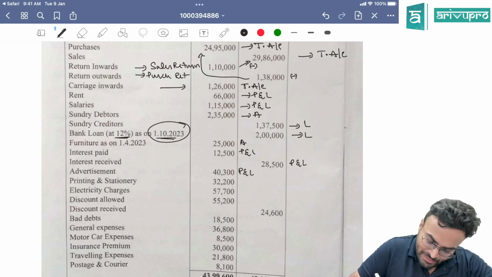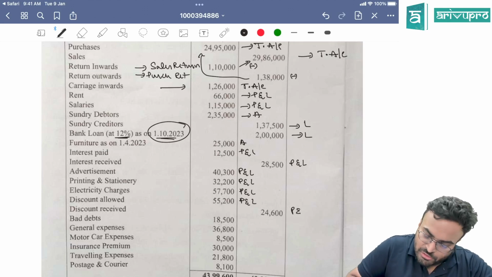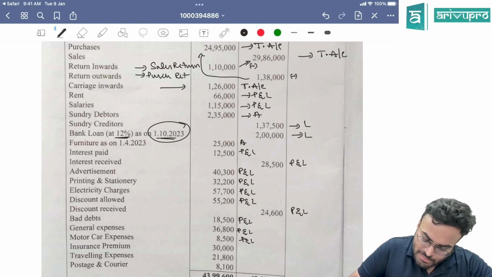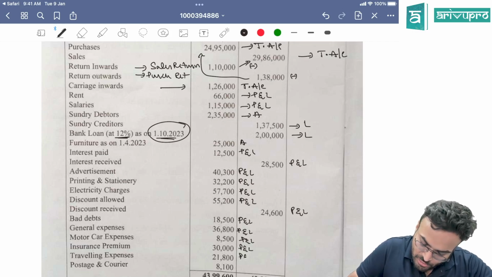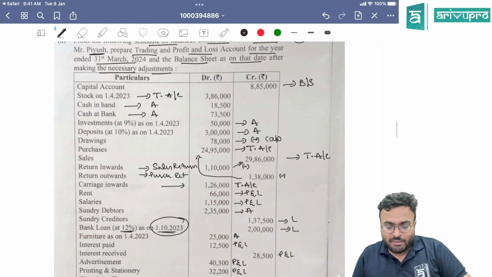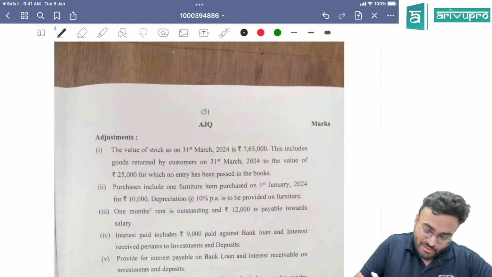Advertising will go to P&L. Printing and stationery, P&L. Electricity charges, P&L. Discount allowed, P&L. And then discount received will also go to P&L as income. Bad debt, P&L. General expense, P&L. Motor car expense, P&L. Insurance premium will also go to P&L. And then traveling expense will also go to P&L. Postage and courier also will go to P&L. Can you see the same type of question was there in the study material as well? We'll see what adjustments they have asked.